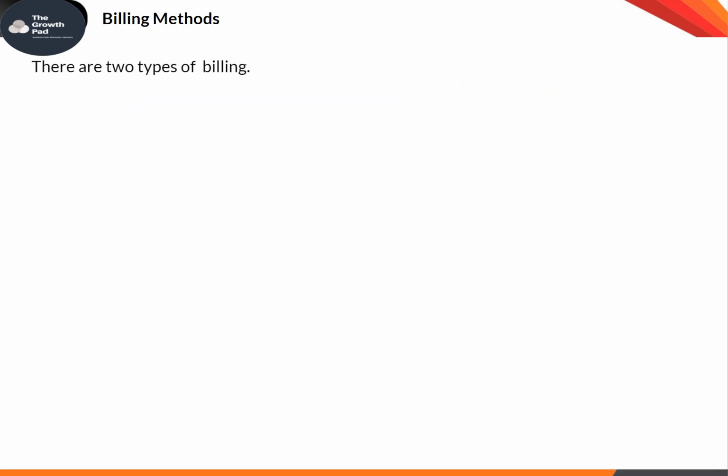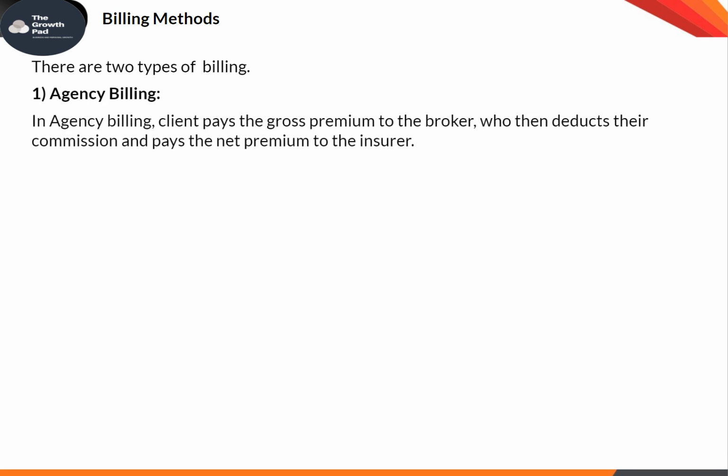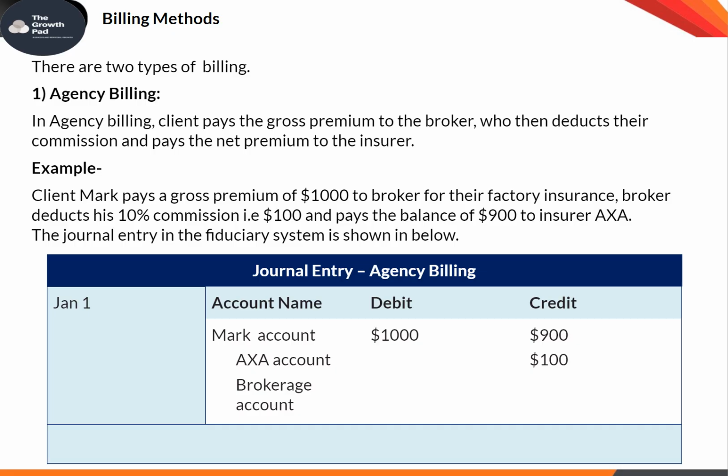There are two types of billing. Agency billing: in agency billing, the client pays the gross premium to the broker, who then deducts their commission and pays the net premium to the insurer. Example: client Mark pays a gross premium of $1,000 to the broker for their factory insurance. The broker deducts his 10% commission, that is $100, and pays the balance of $900 to insurer AXA. The journal entry in the fiduciary system is shown below.